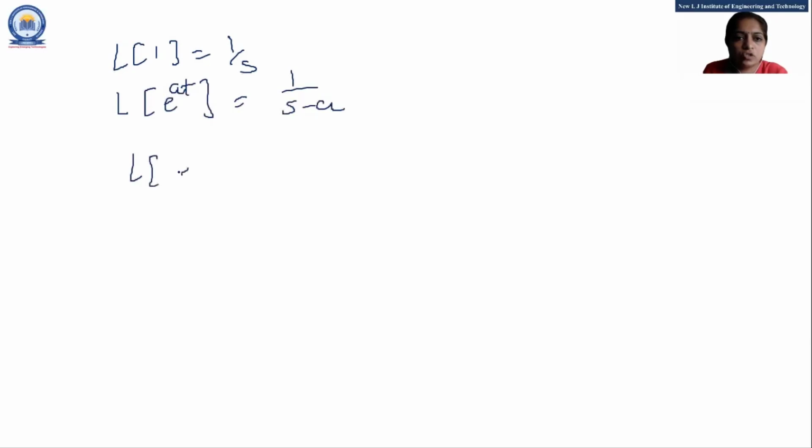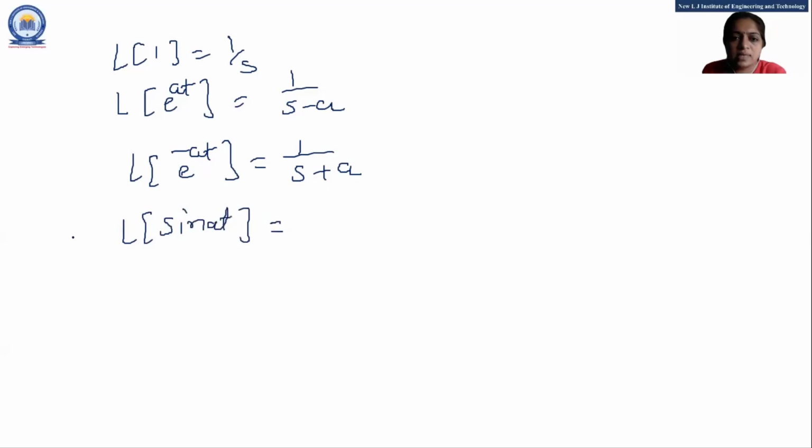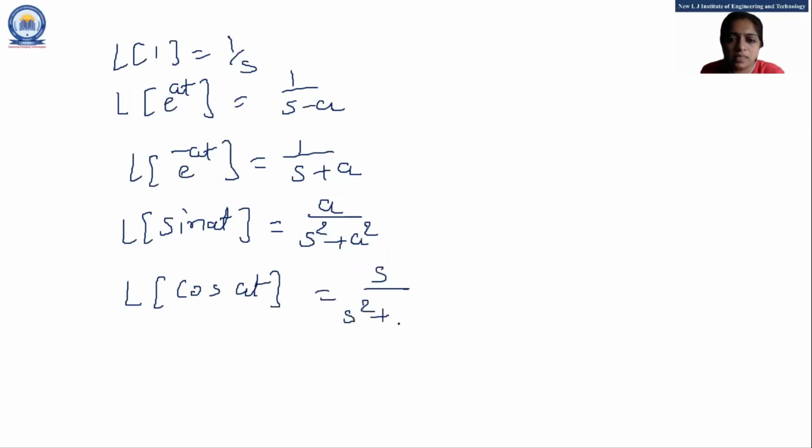Laplace of e raised to minus at is 1 upon s plus a. Laplace of sine at, students, what is the Laplace of sine at? When sine is there, the constant term is in the numerator: a upon s square plus a square. What is the Laplace of cos at? Laplace of cos at is s upon s square plus a square.